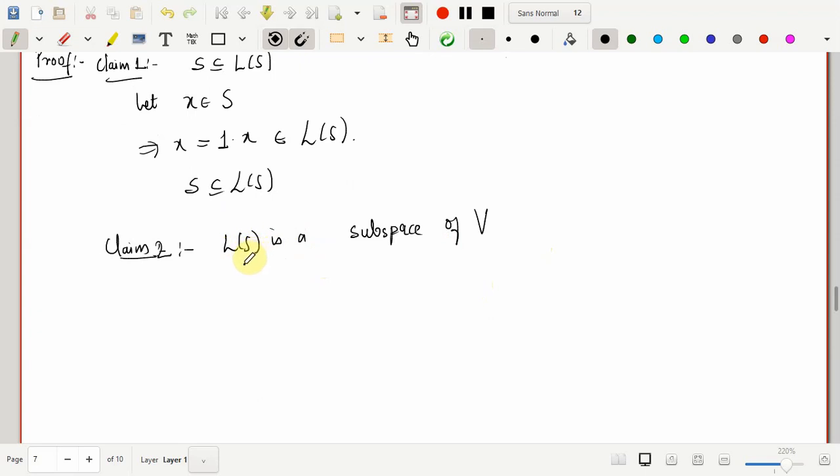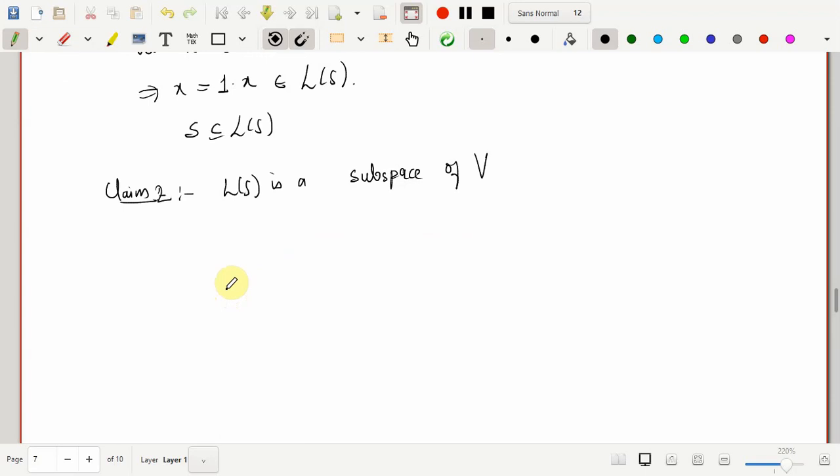That is, if I take any scalar alpha and any vector in the linear span of S, then alpha times that vector again belongs to the linear span of S. So let's try to observe this. First of all, when do I say that the zero vector belongs to the linear span of S?